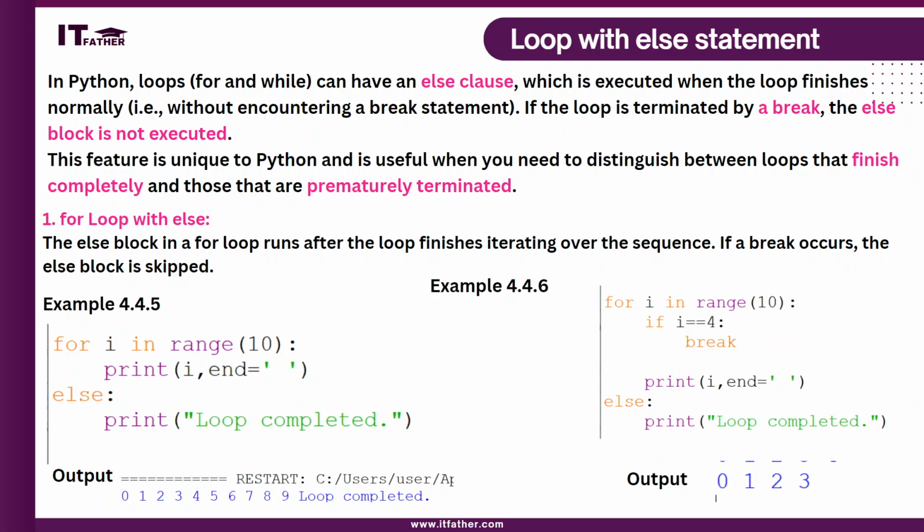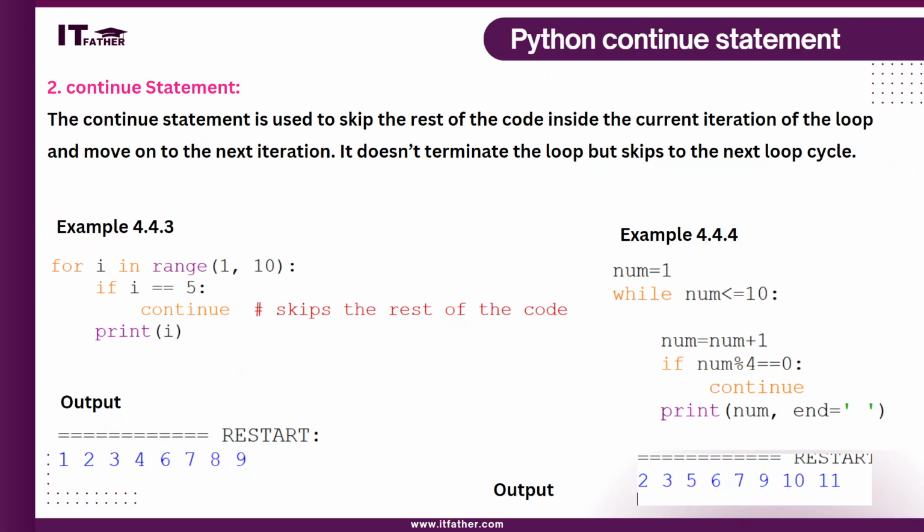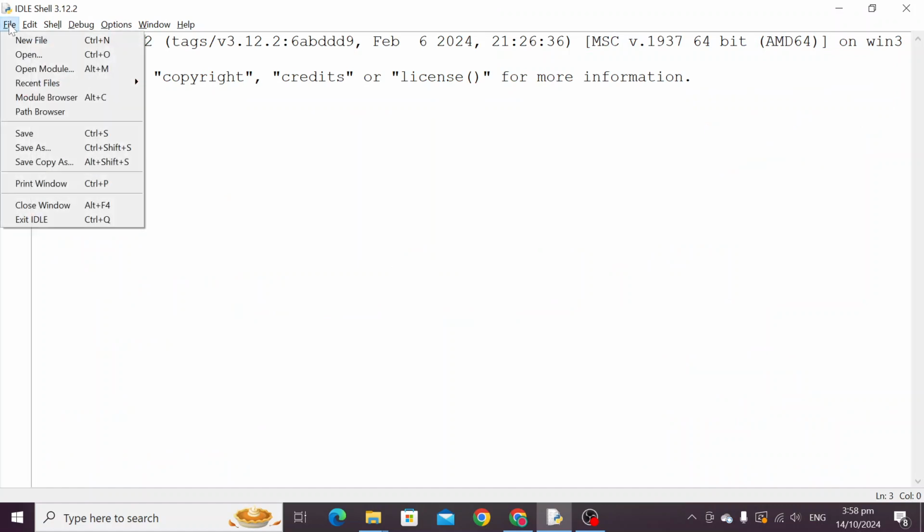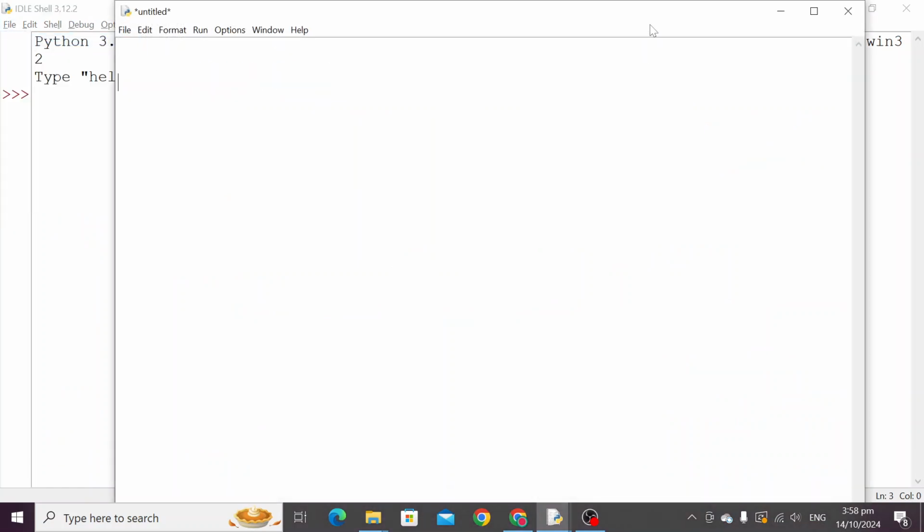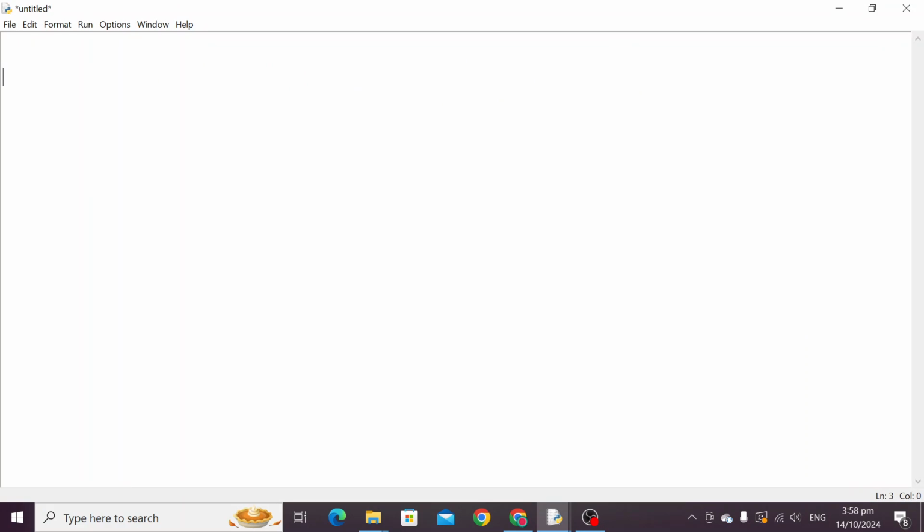Now let's understand both statements with the help of a programming demonstration. For example, if I am taking a new file in Python, let us understand with the help of a for loop. For num in range 3 to 10, I am just writing a print statement and printing num. It will go continuously, it will print all the values from 3 to 9. But if I write a break statement here without any if, then this loop will terminate immediately.